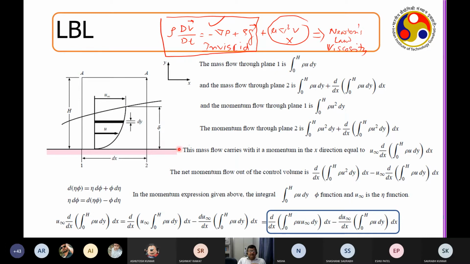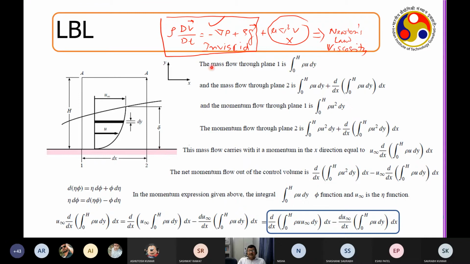Okay. Now, say suppose through plane 1, which is the 1A plane, what is the mass coming in? We just saw that rho u dy is the mass coming in, and we integrate between 0 to h. Okay, so now what is the mass that is going out through this plane? And now you remember that when I'm considering 1A, I'm considering a part of the free stream and a part of the boundary layer. When I'm considering plane 2, I'm considering a part of the free stream and a part of the boundary layer. Later on, you will see I will restrict the whole thing back to the boundary layer.